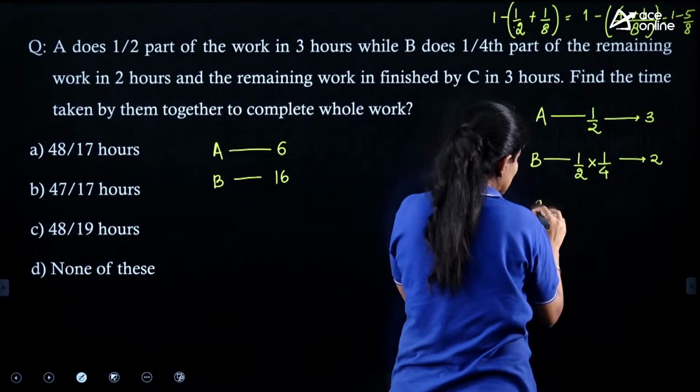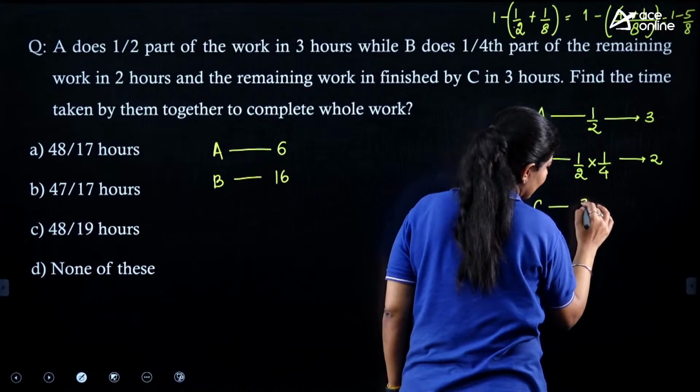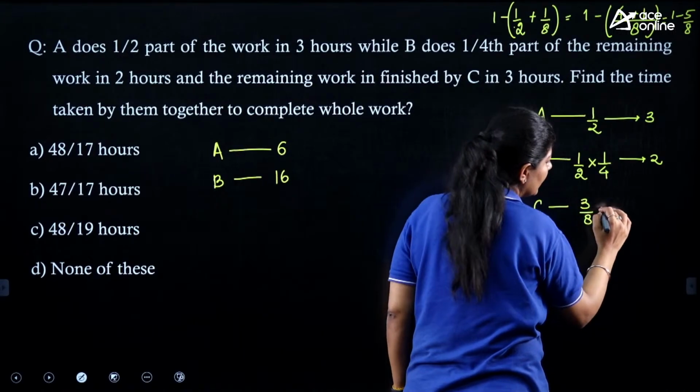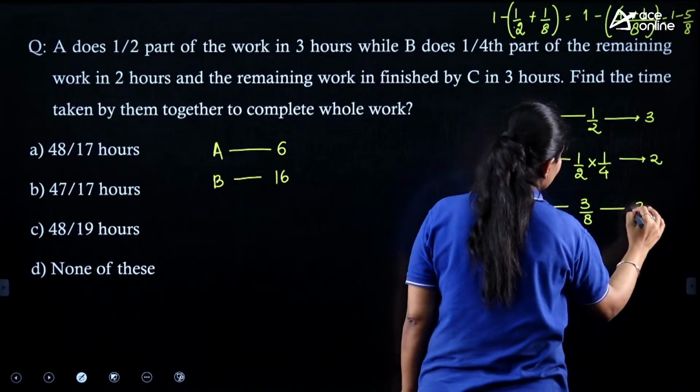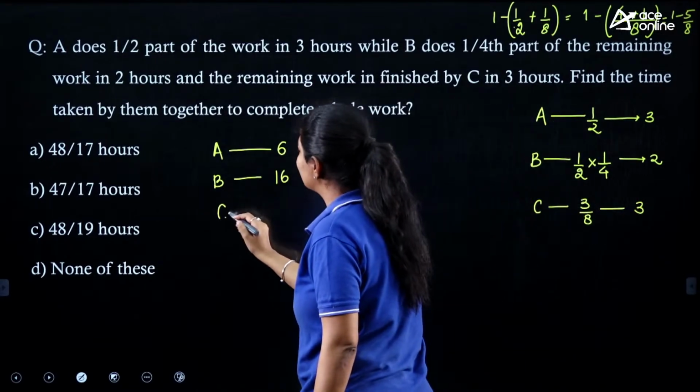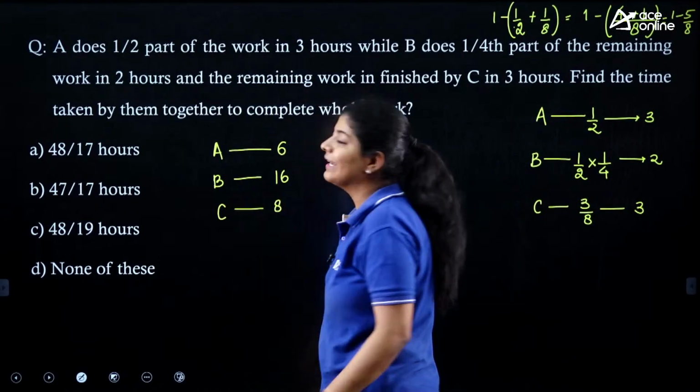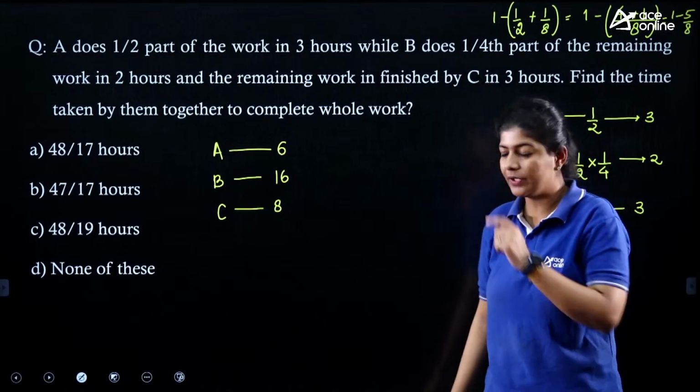That means C needs to complete a total of 3/8 unit of the work in 3 hours. That means C needs a total time of 8 hours to complete the work, right?